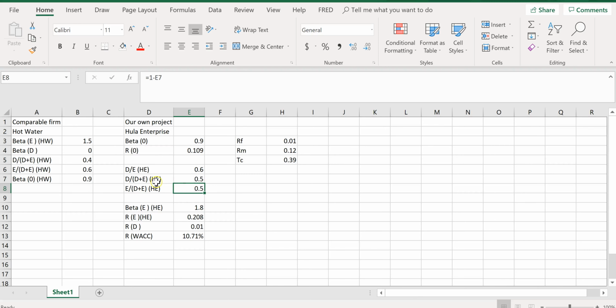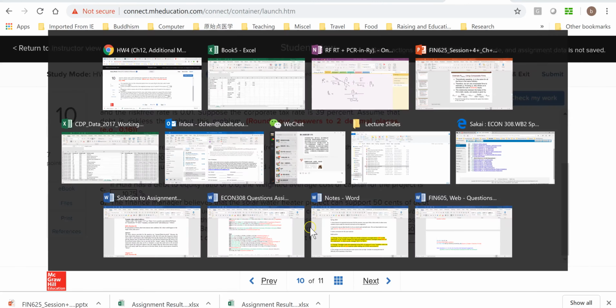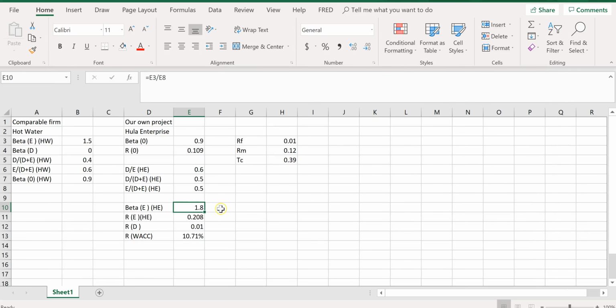You see that once I change the debt value ratio to 50%, the equity value ratio will be automatically calculated, 1 minus that, which is 50%. And the levered equity beta will also be automatically changed because I use the cell number.